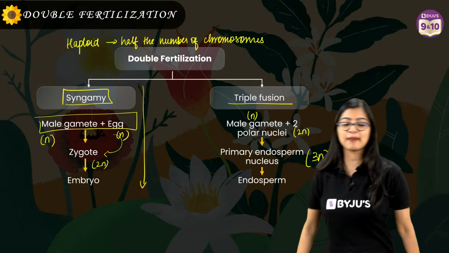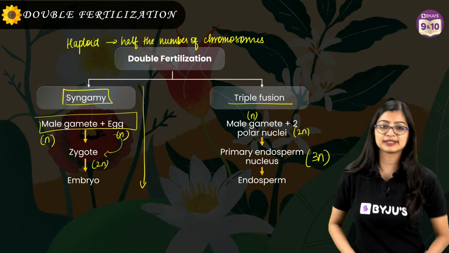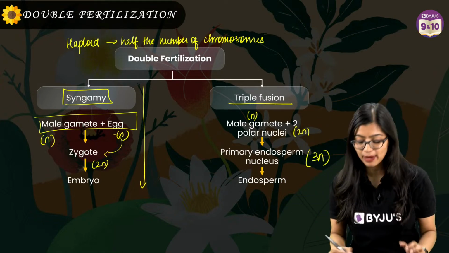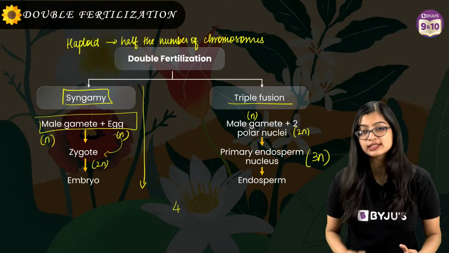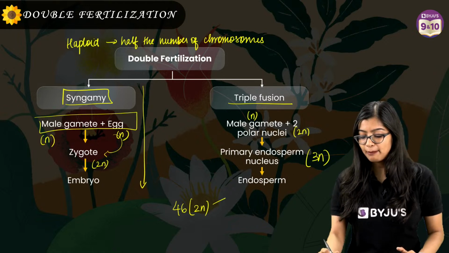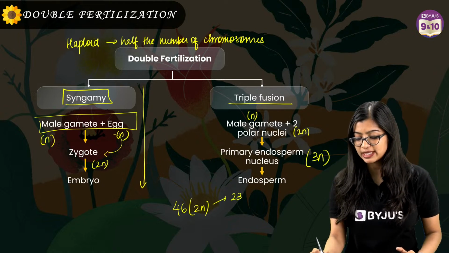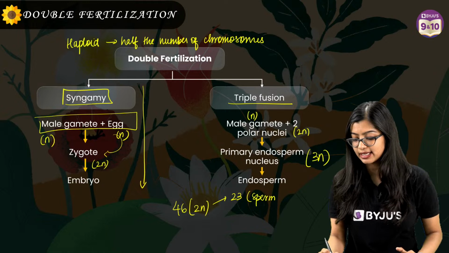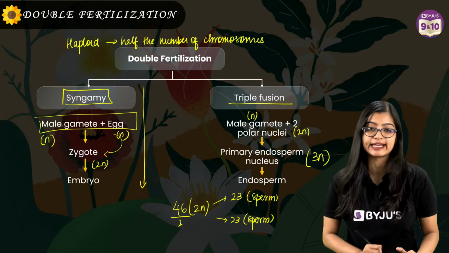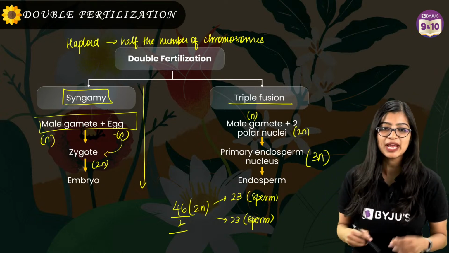Are we clear, everybody? Are we clear? Yes? Okay. What is half the number of chromosomes? If you remember, in our body we have 46 chromosomes, no? So this means that we have both pairs of it. But if we have only 23, which we see in the sperm and the egg cells, there is only half of it, half of 46. That is what we mean by this, okay?